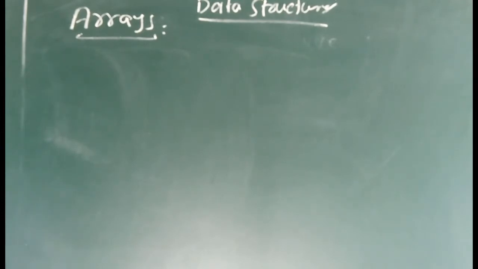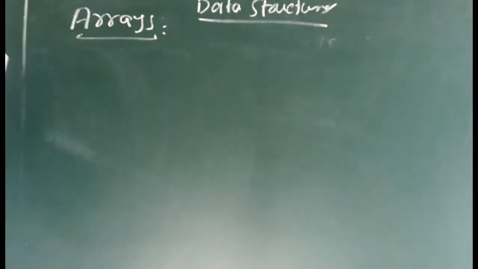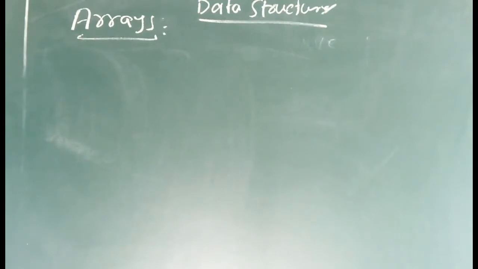In data structures, we already discussed what a data structure is, the types of data structures, and the operations performed on data structures. Now we will see them one by one. In non-primitive data structures, first we will see arrays. Array means you know already. An array is a collection of data items of the same data type.